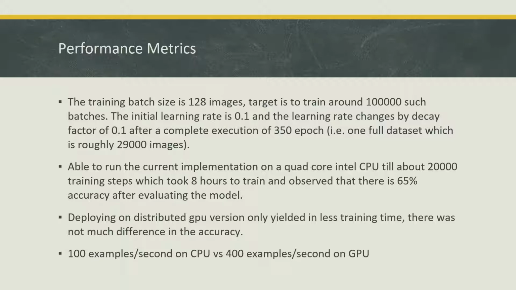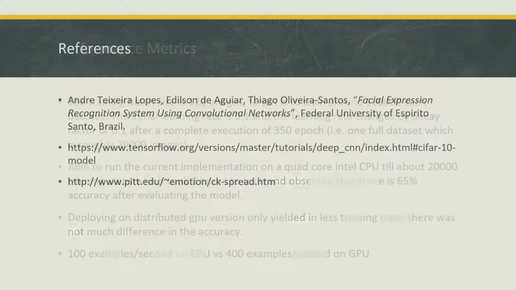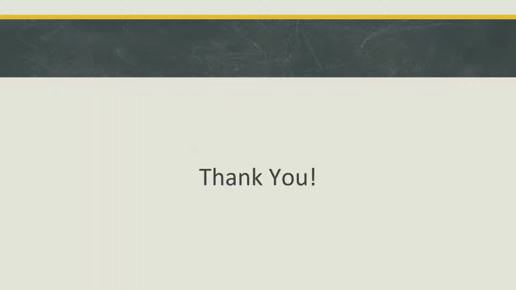We're able to run the current implementation on a quad-core Intel CPU till about 20,000 training steps, and that took 8 hours to train, and we observed 65% accuracy after evaluating the model. Deploying this model on a distributed GPU version yielded less training time, and of course there is not a difference in the accuracy but in the training time. It's basically 100 examples per second on CPU versus 400 examples per second on a GPU. So, thank you.